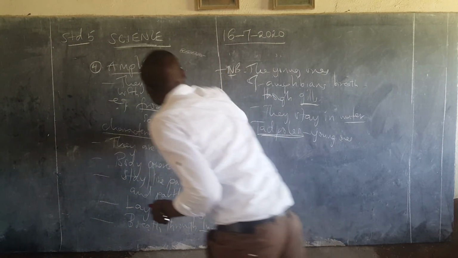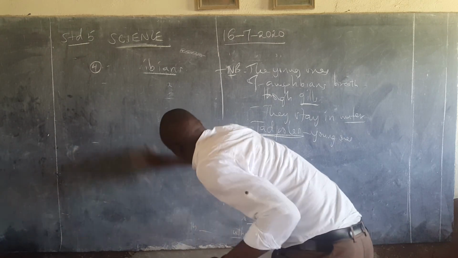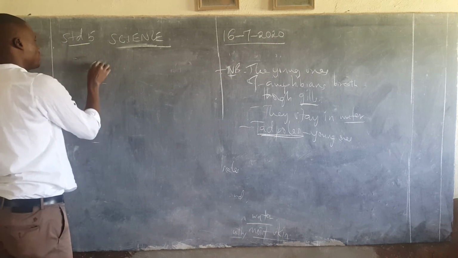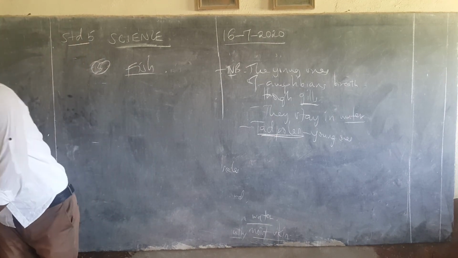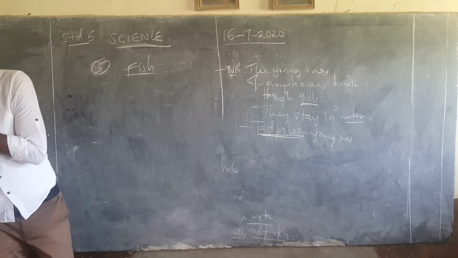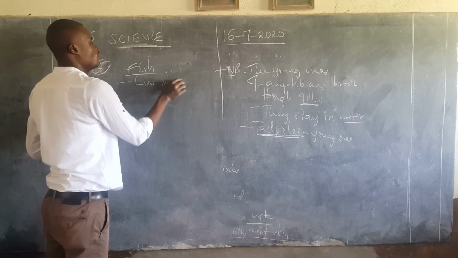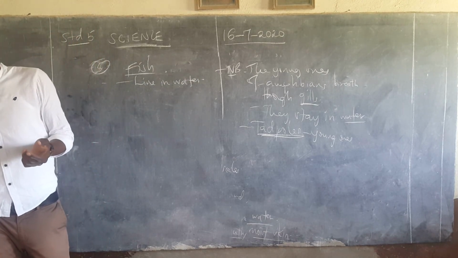And then lastly, let's go to the fishes and wind up our discussion. Number 5, we have fish. Fish are vertebrates that live in water. Other examples of fish are well known.